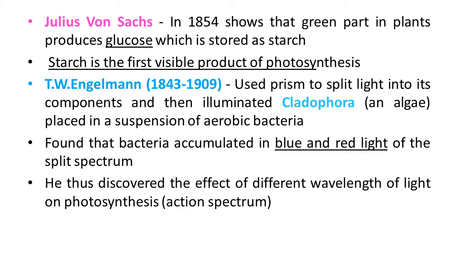Another scientist, Julius von Sachs, provided evidence for the production of glucose when plants grow. Glucose is usually stored as starch, which is a product of photosynthesis.